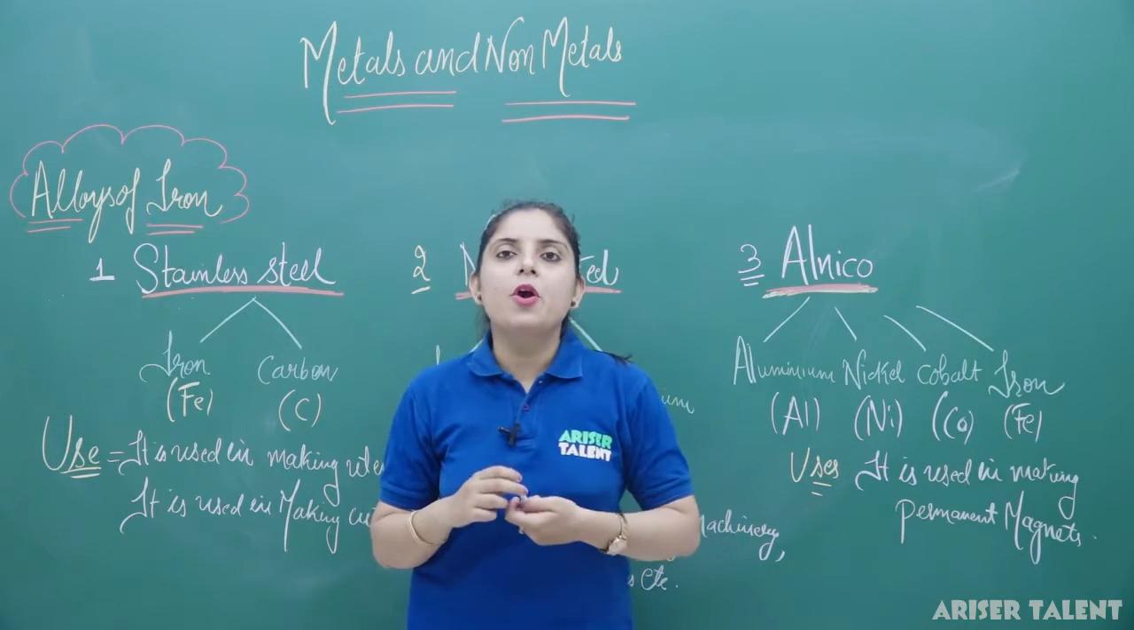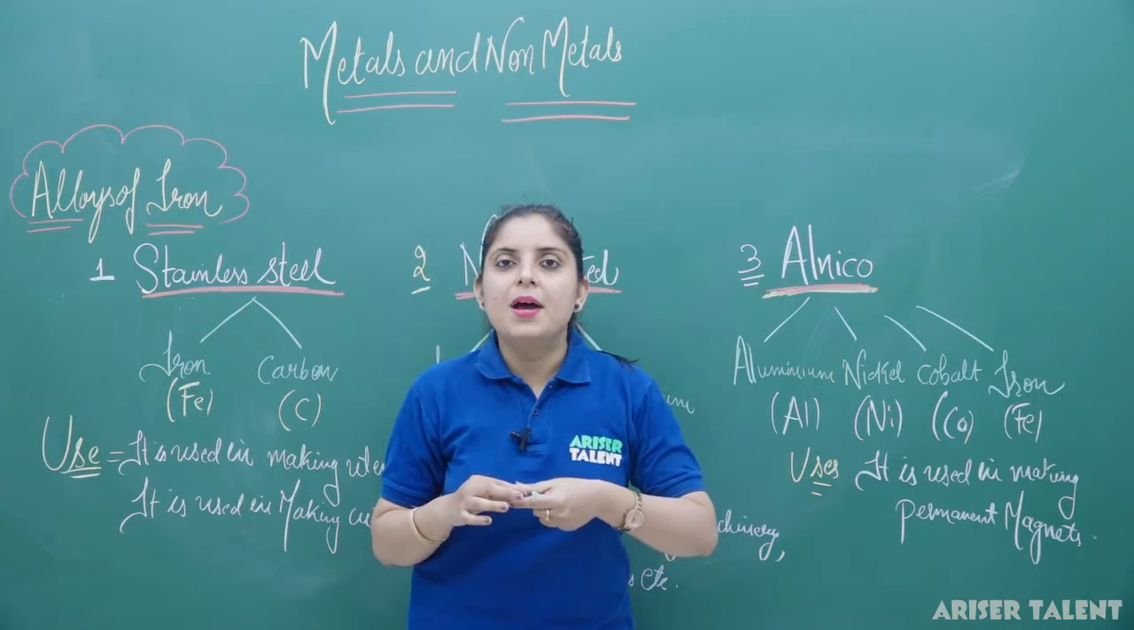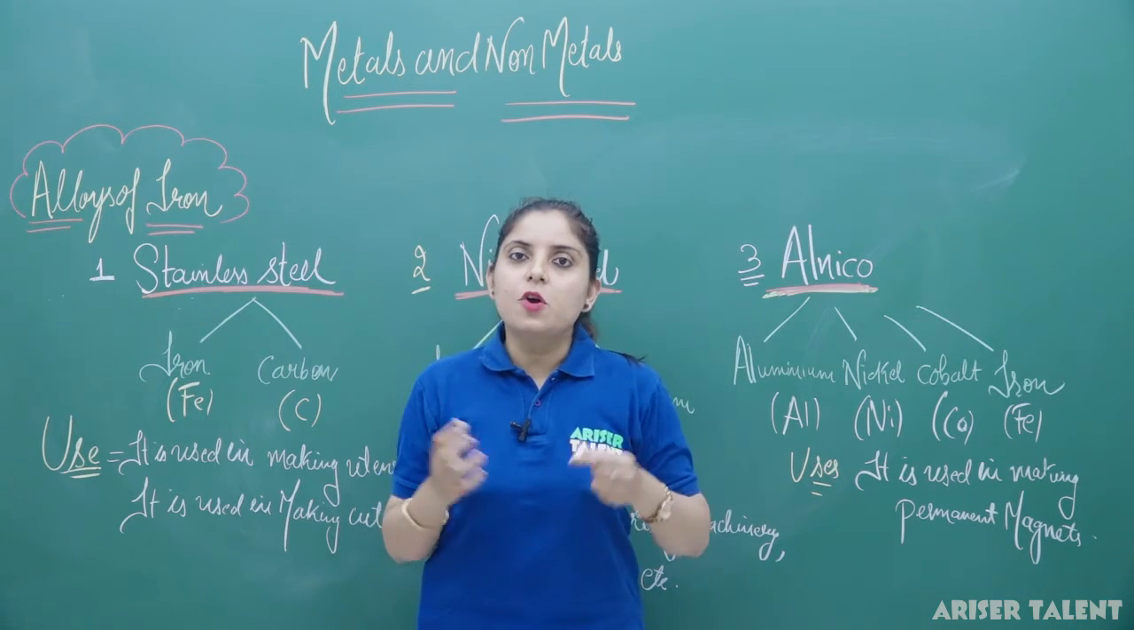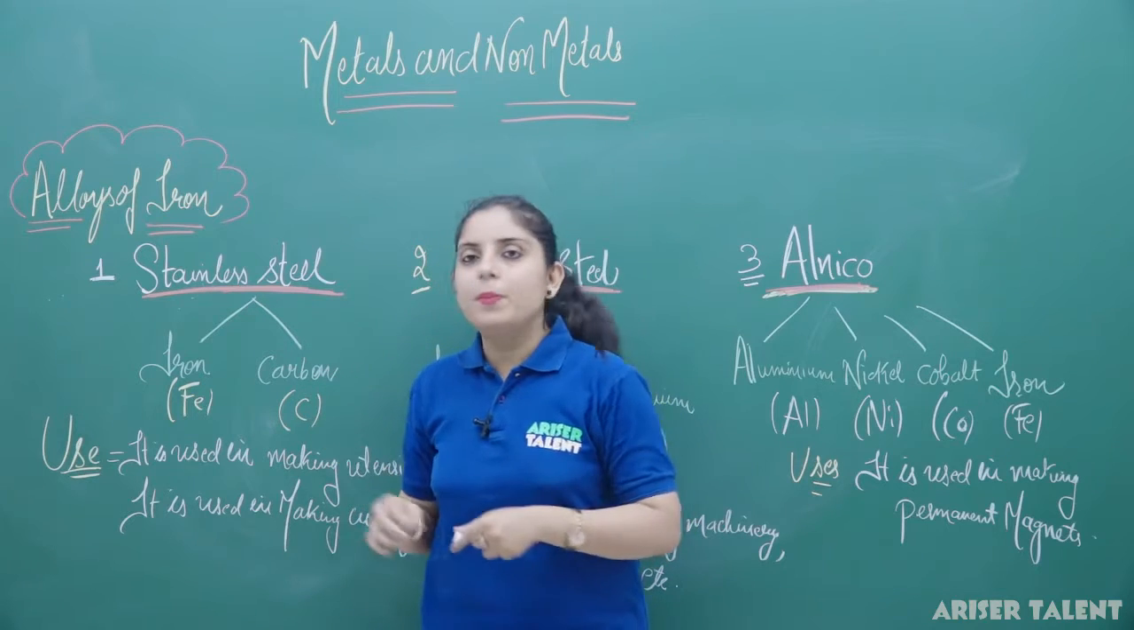The most common alloy you have heard about is brass. Brass is an alloy of copper and zinc. Then you have heard about bronze. This is also an alloy of copper. So first copy this part from here.